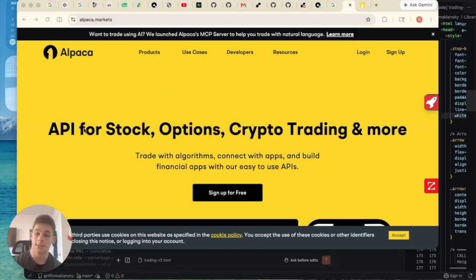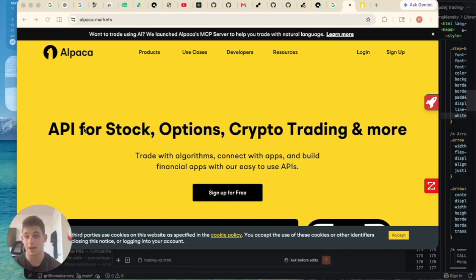So this is called Alpaca. I didn't know what this was until I started planning it with Claude, and Claude suggested this. It's a trading platform that has very open APIs. What is an API? An API is basically any way that you could think of pairing an LLM, like Claude, ChatGPT, or Gemini, to an external website to do something complex, something that's not coming out of the box. If you just asked Claude right now to make a trade based off of the last couple months of evidence from this stock, it can't do that natively. It can do that if you provide it with the right API documentation.